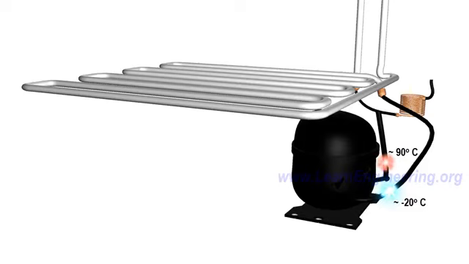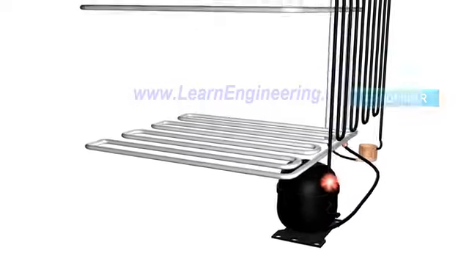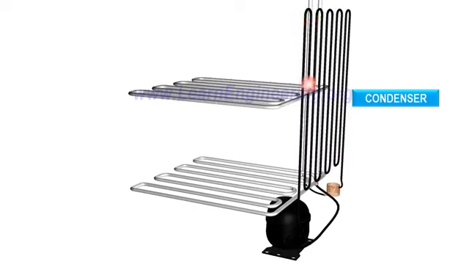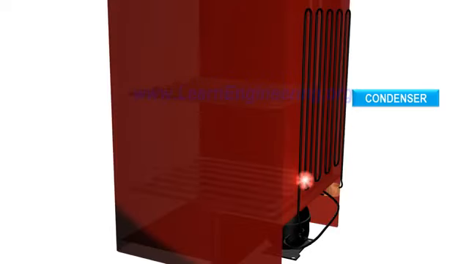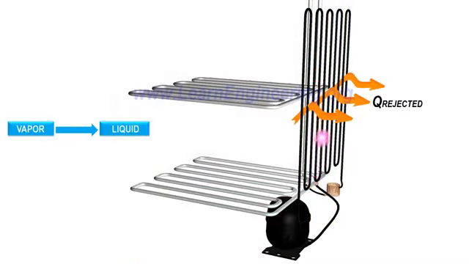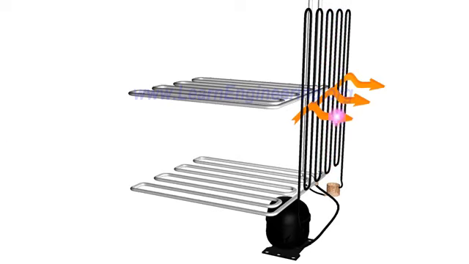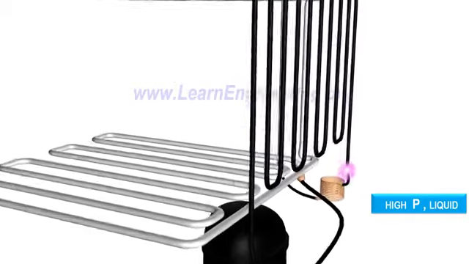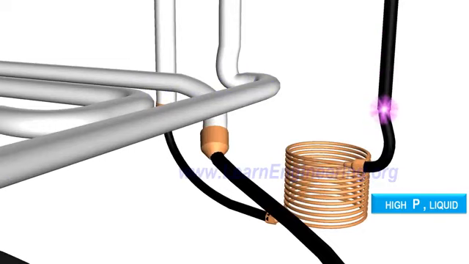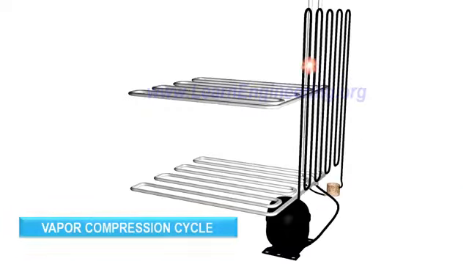To convert it to liquid state, we are introducing another heat exchanger. This heat exchanger is fitted outside the refrigerator, so it will liberate heat to the surroundings. The vapor will get condensed to liquid, and the temperature will come down to a normal level. So the refrigerant is back to its initial state again, high-pressure liquid. We can repeat this cycle over and over for continuous refrigeration. This cycle is known as the vapor compression cycle.